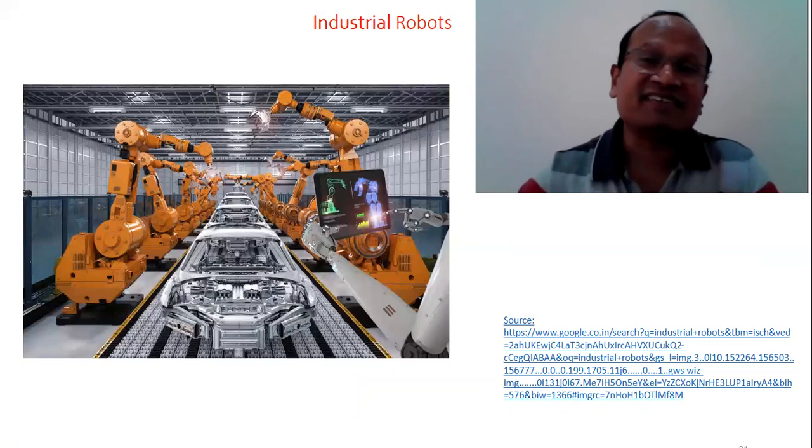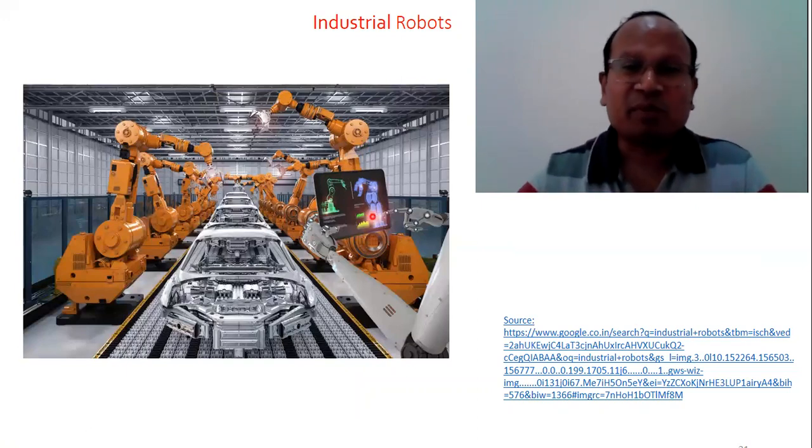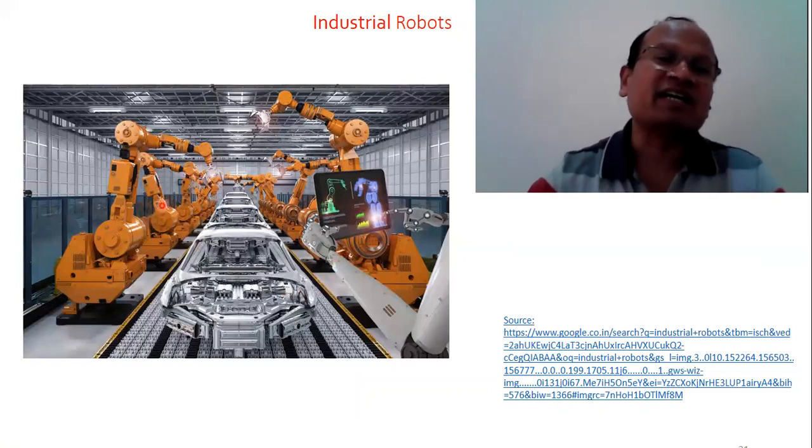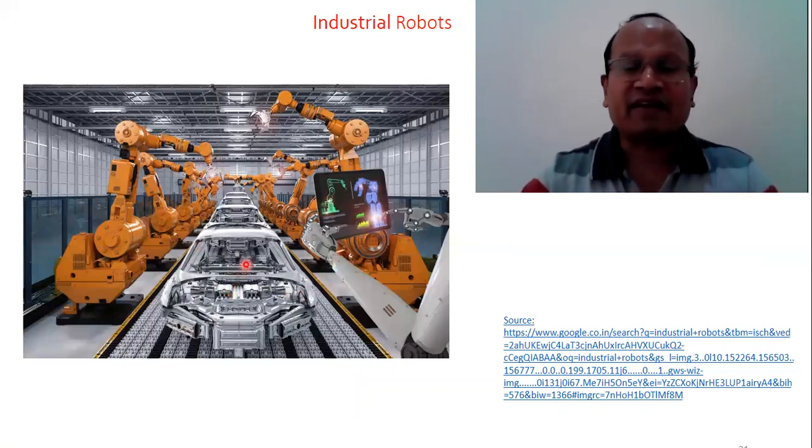There the computer vision plays an important role. Using computer vision and robotics, a number of tasks in industries can be performed, as you can see in this example, a self-explanatory image. That is a car manufacturing industry. A lot of things are being done by these robotic arms.